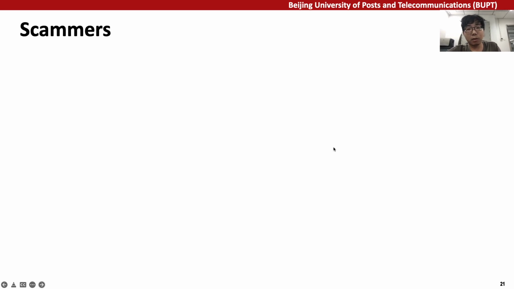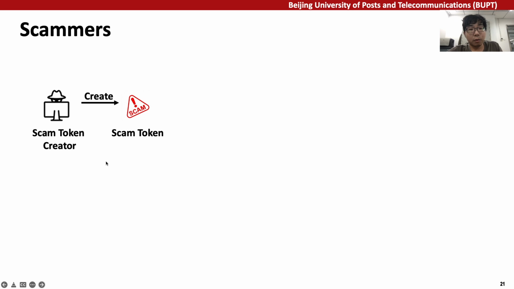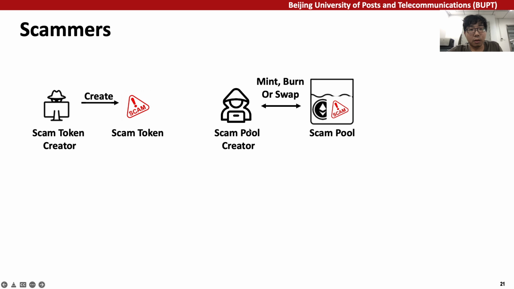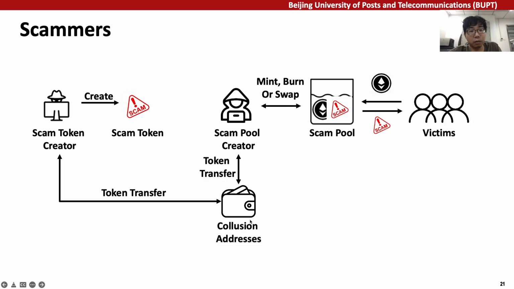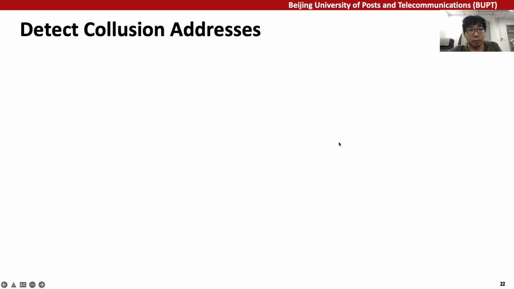Now let's talk about the scam addresses the scammers control. A scam token is created by a scam token creator address. Then a scam pool creator address will create the liquidity pool, add the liquidity, and wait for victims to fall for it. Besides, we find many scam tokens have collusion addresses. The collusion addresses cooperate with other addresses to carry out scam campaigns. They are used to perform liquidity operations or just swap tokens to manipulate the token price.